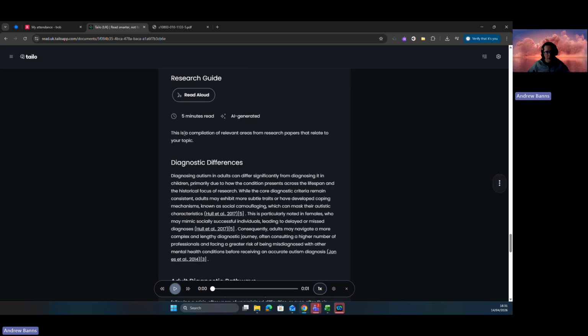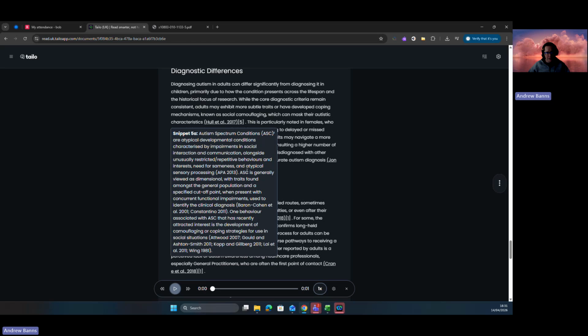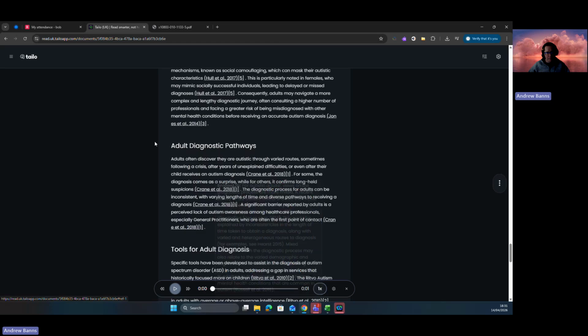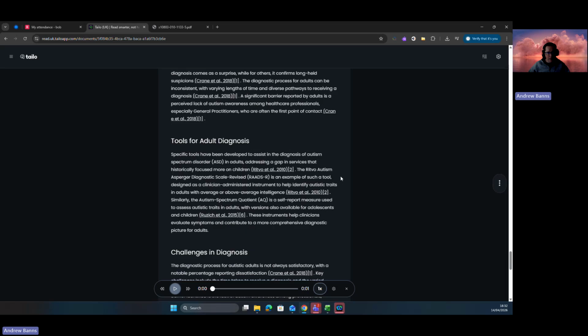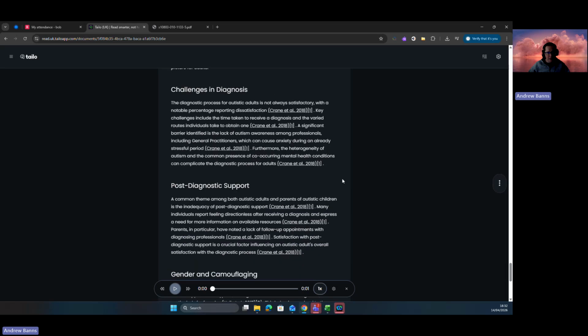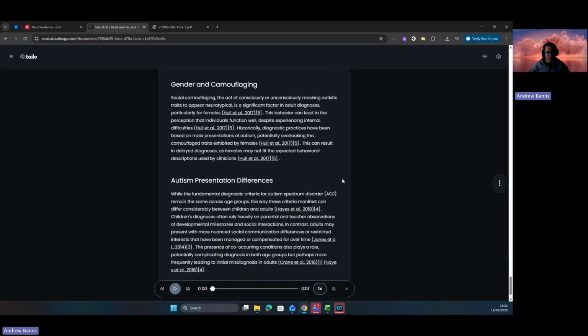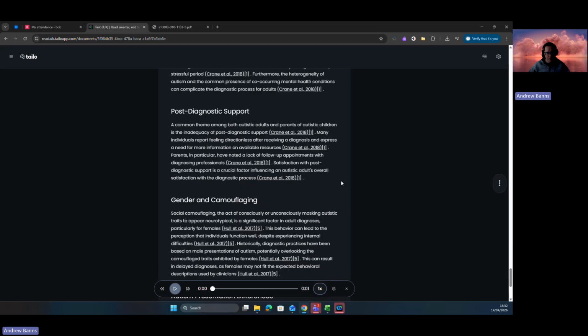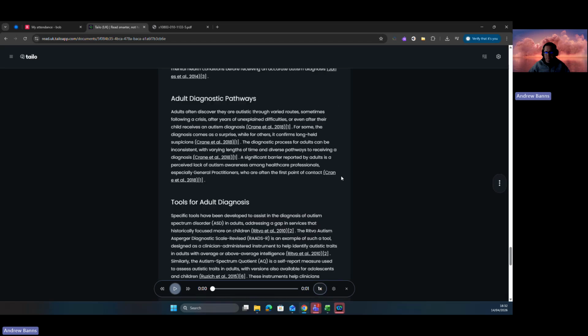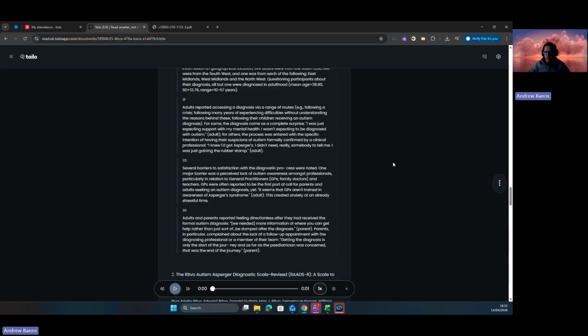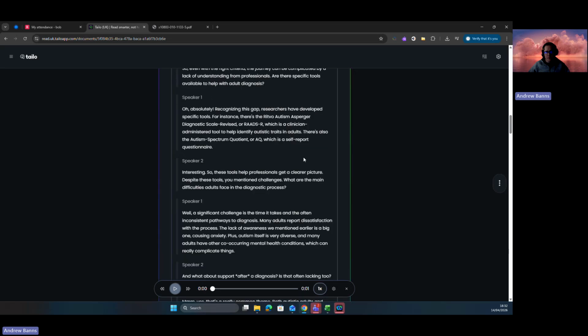And then we've got a research guide, a compilation of relevant areas and research papers that relates to your topic. So again, it's just brought lots of different sources in from the internet. It tells you how long it takes to read, that's AI generated. And it's got various different links in there to different authors. And lots and lots of information there. I could have all this reading back if I wanted to. There's quite a lot of useful stuff in there, which is quite interesting. So that's the main thing really with Tailo.